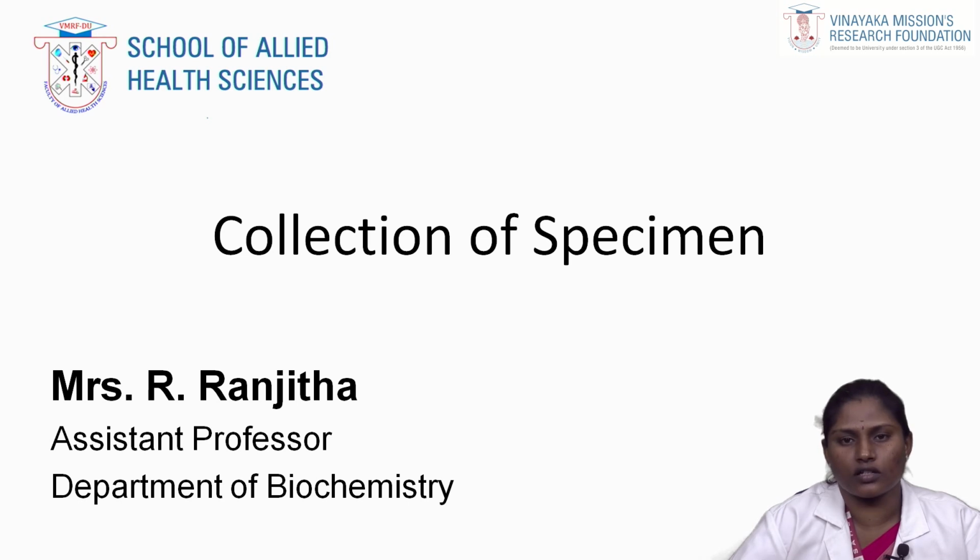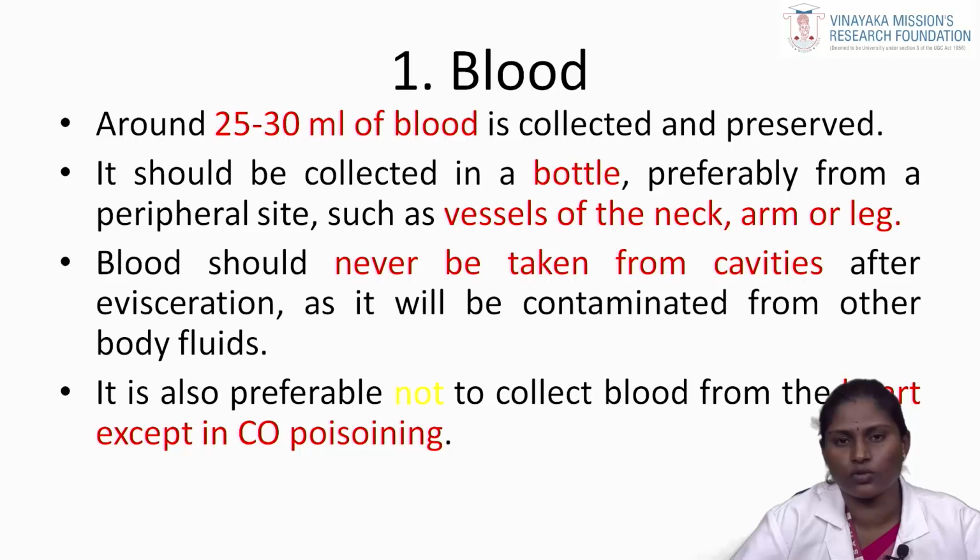So today's topic is the collection of specimens. We have to collect a lot of samples from the body. The first one is blood. Around 25 to 30 ml of blood is collected and preserved. Preserved means the collected blood will be kept in a separate area.